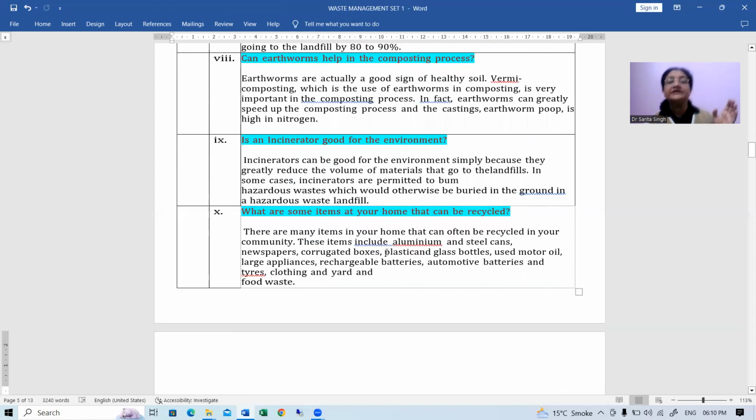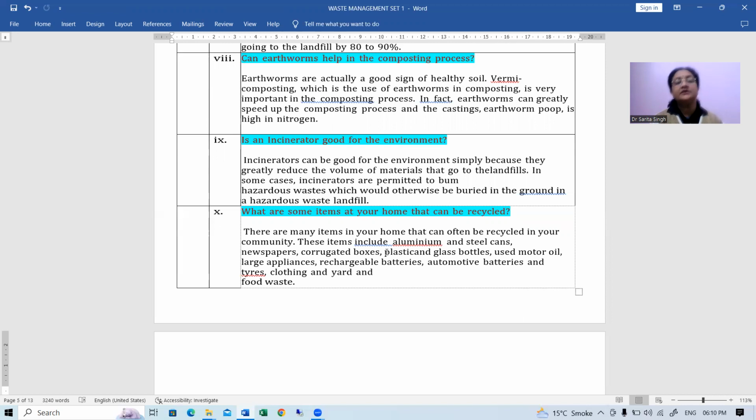Okay, and because the compost is totally natural, it's totally organic manure, so it is not going to cause any such effect like biomagnification or any such thing. Okay, so it further improves the fertility of the soil.